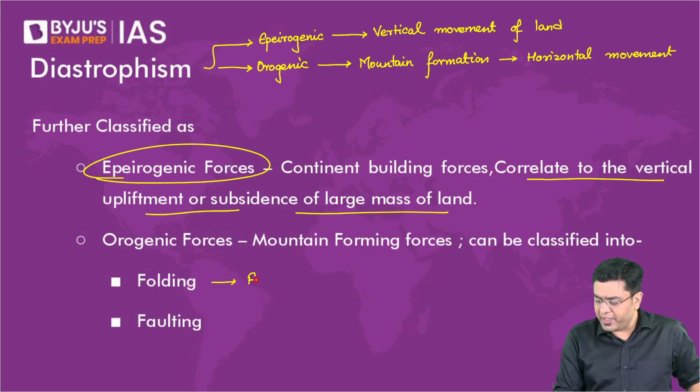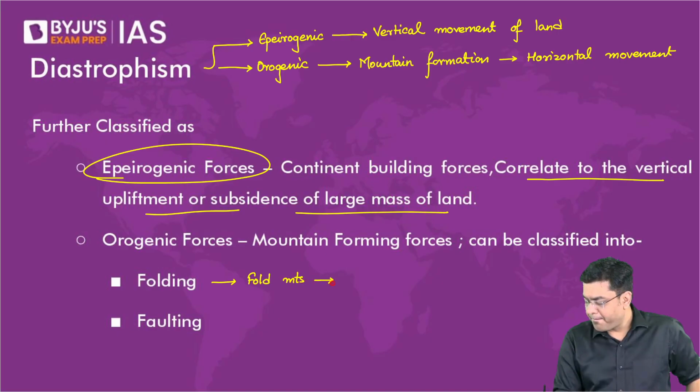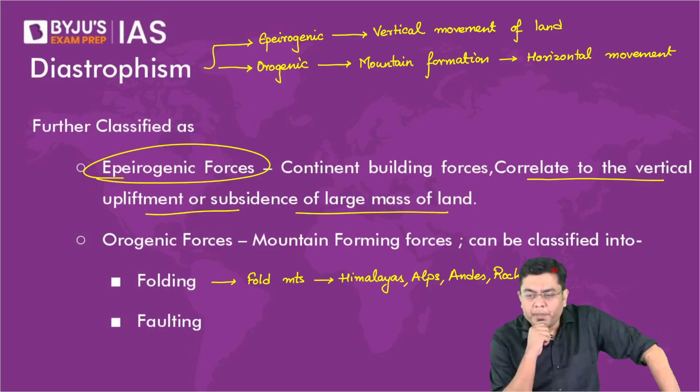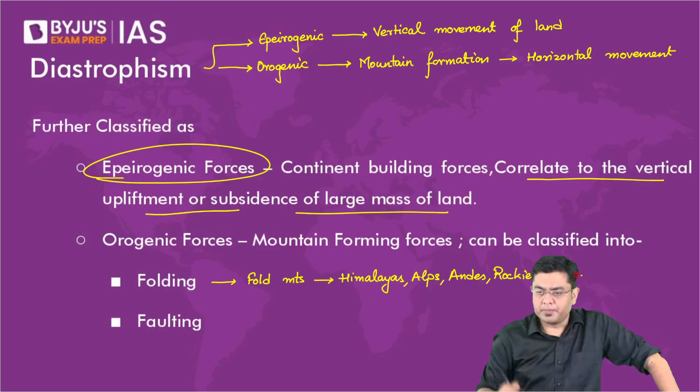Examples of fold mountains: Himalayas, Alps, Andes, Rockies, Atlas. Which is the latest fold mountain to be created?